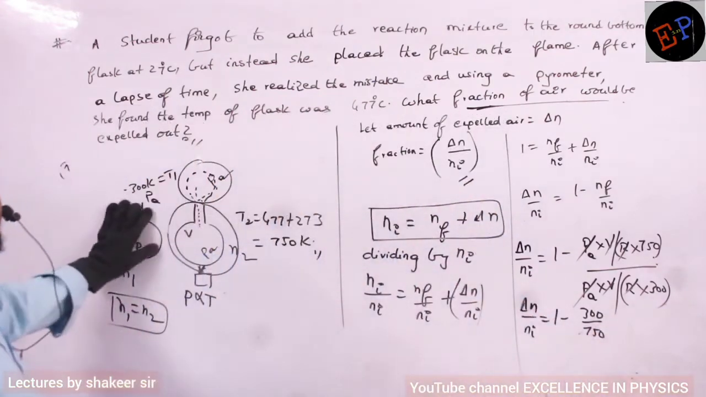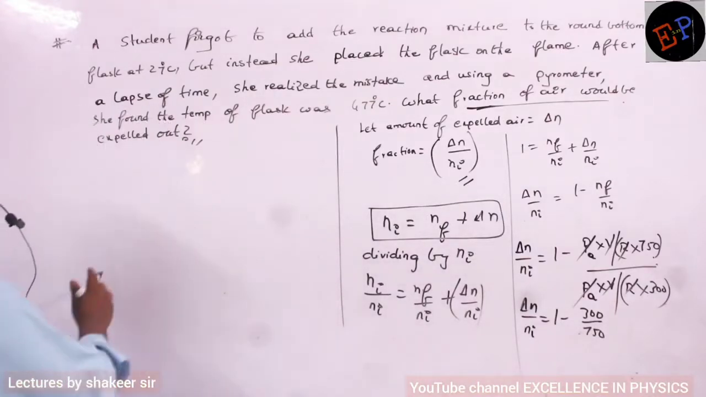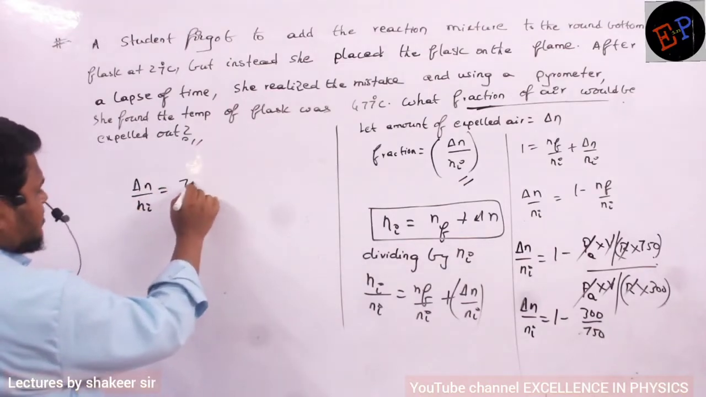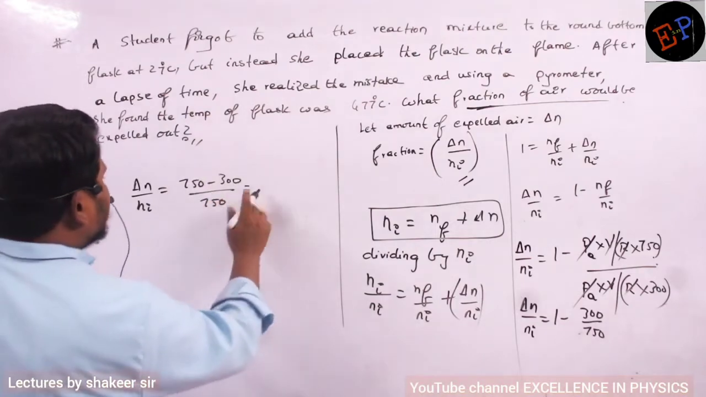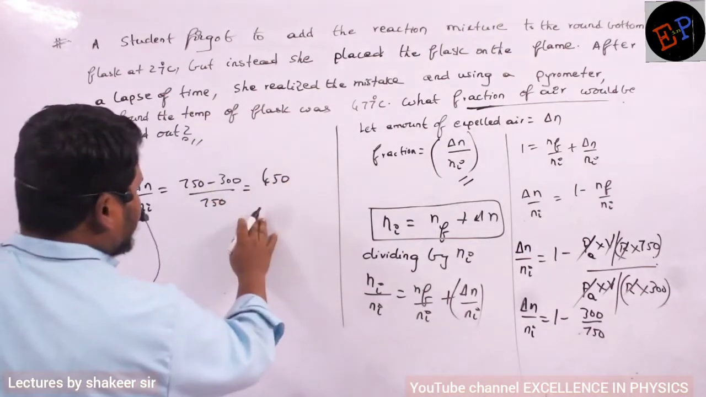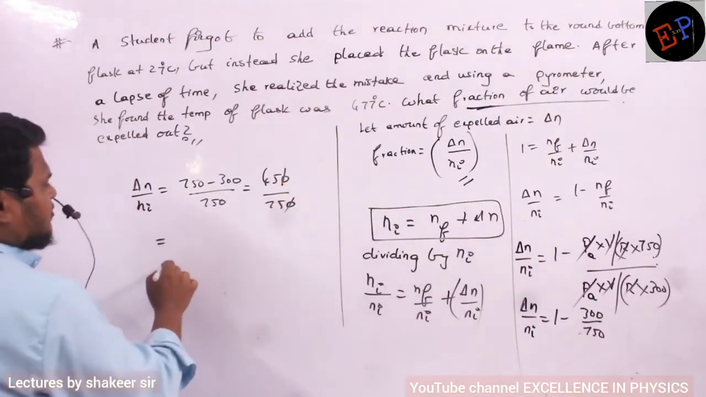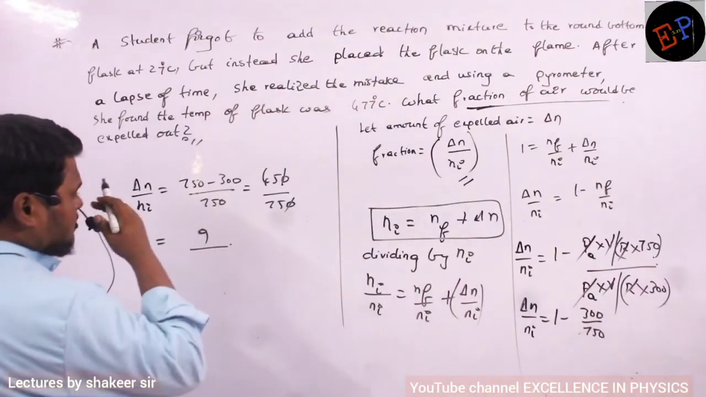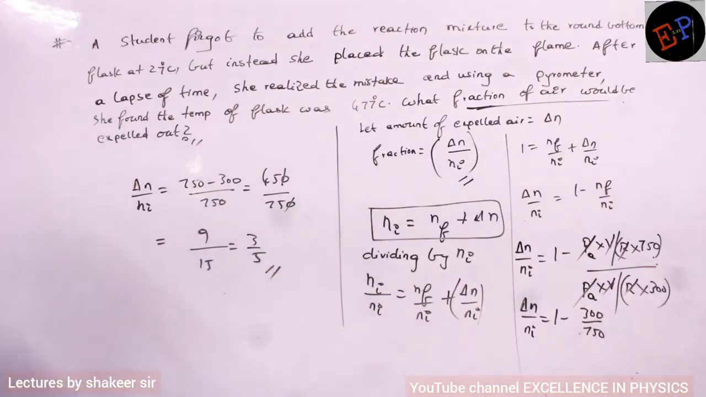So I will do the calculation here. Delta n by Ni is equal to (750 minus 300) divided by 750. 750 minus 300, how much? 450 only, no? 450 by 750. Divide by 5: 9 5s are 45, 9 10 15. So therefore it is 3 by 5. That is my answer.